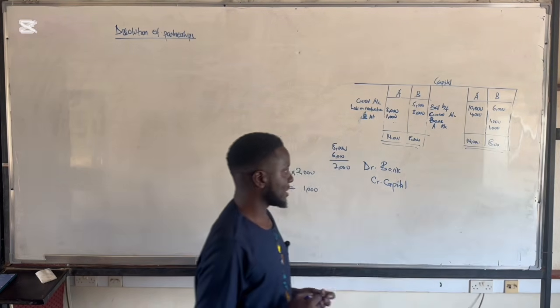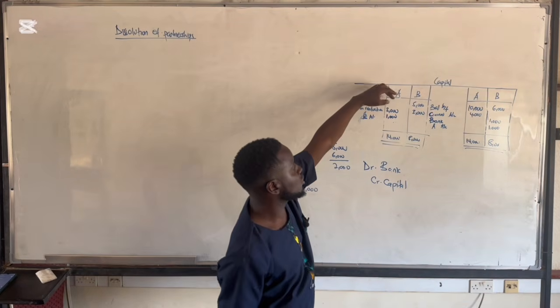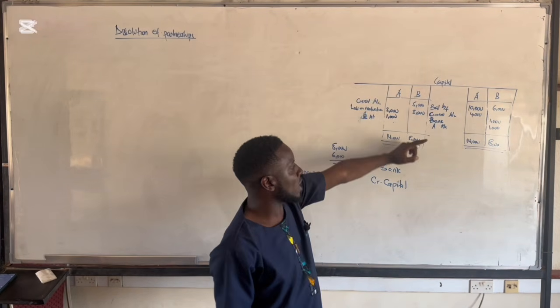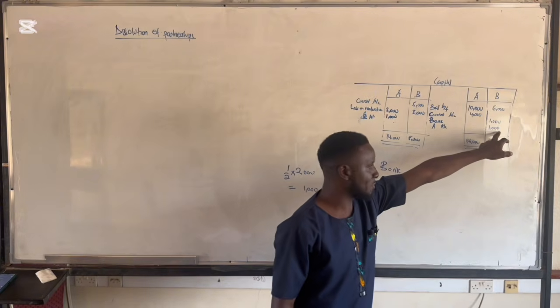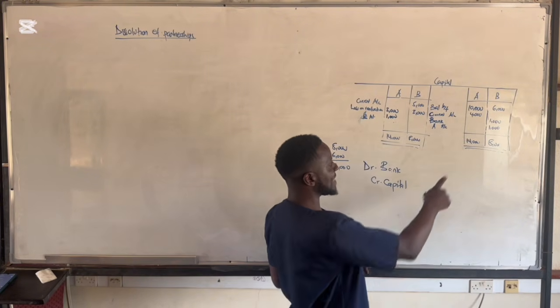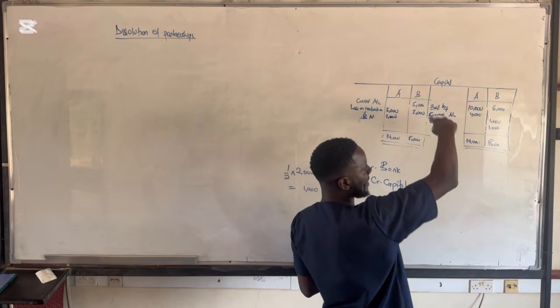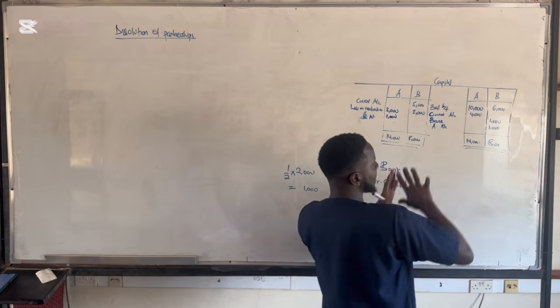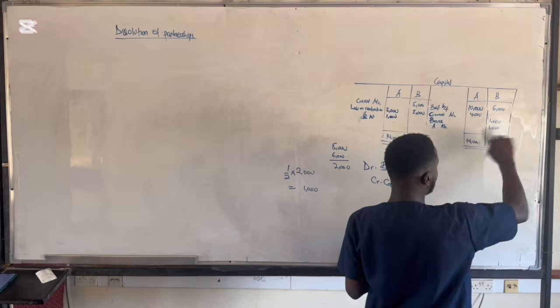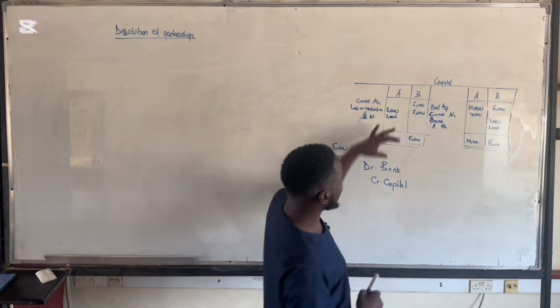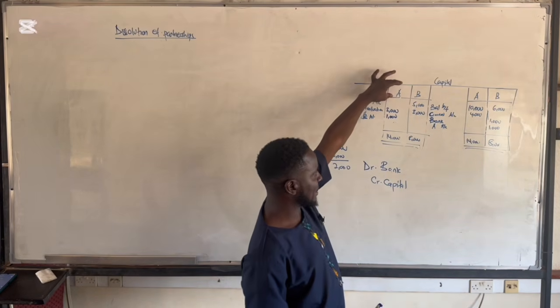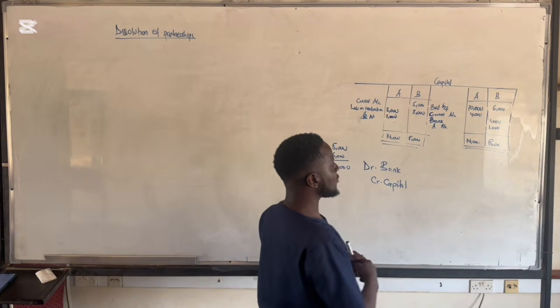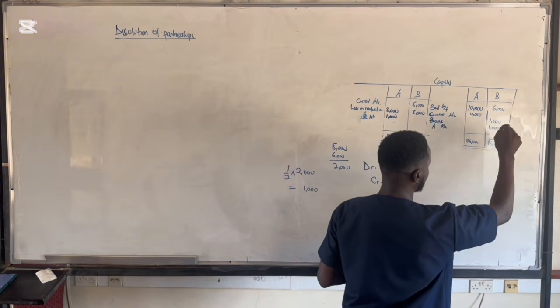What I'm trying to say is this: this partner is going to lose 1,000 towards the clearing of the deficiency of partner B. So partner B had a deficiency of 1,000 after paying out the other 1,000 that he could bring in. So the balance now should be paid by this partner. You come and deduct it from this partner by debiting his account, and then you credit partner B's account with the same figure.